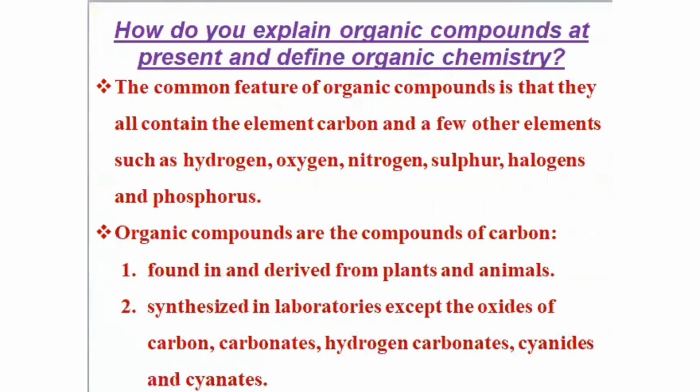How do you explain organic compounds at present and define organic chemistry? How can you define and explain organic compounds? The common feature of organic compounds is that they all contain the element carbon and a few other elements such as hydrogen, oxygen, nitrogen, sulfur, halogens, and phosphorus. Organic compounds are the compounds of carbon found in and derived from plants and animals and also synthesized in the laboratories, except the oxides of carbon, carbonates, hydrogen carbonates, and cyanides.